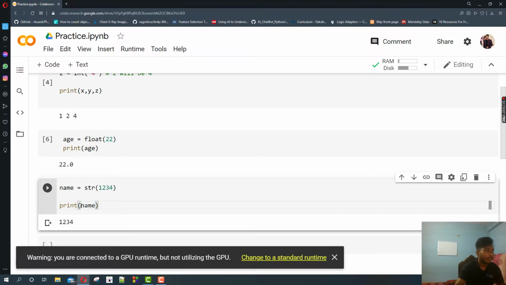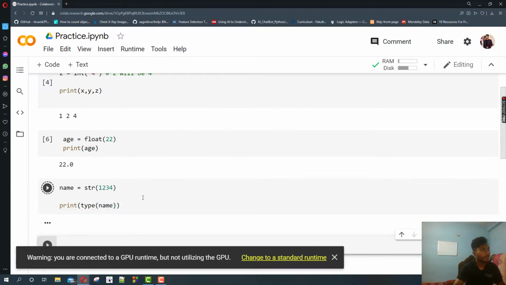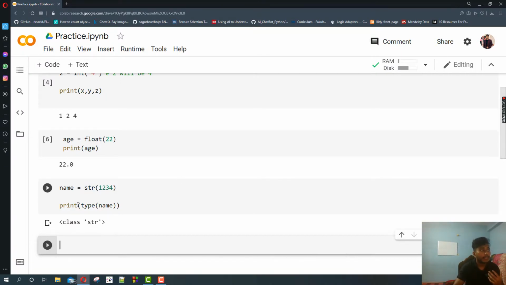Now let's just take the type of that. You will see that this is a string. See, this is class string. That means this name was actually a number, 1 2 3 4 is an integer, but as we have typecasted it as a string, this class is actually string. We are showing the result of the type of the name variable, and it is actually string.